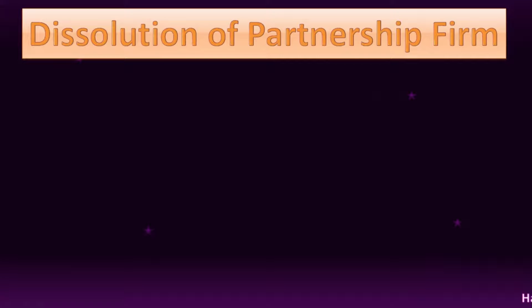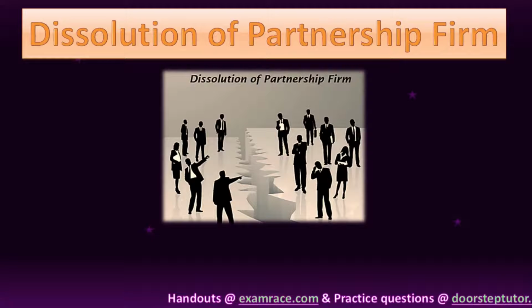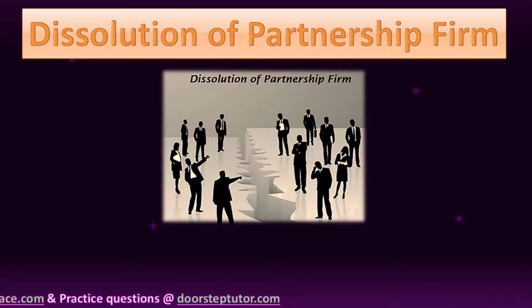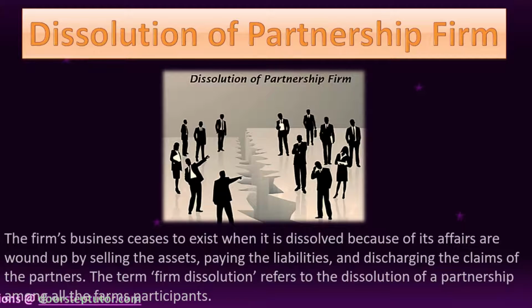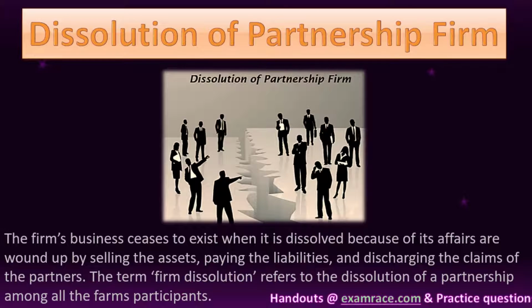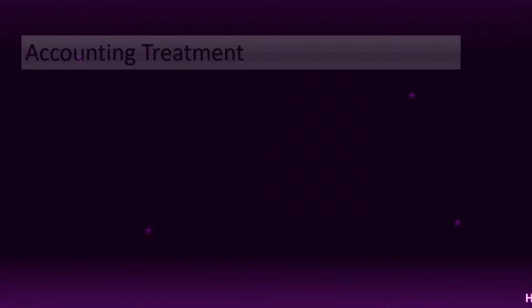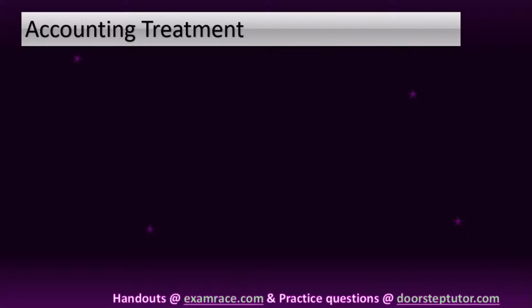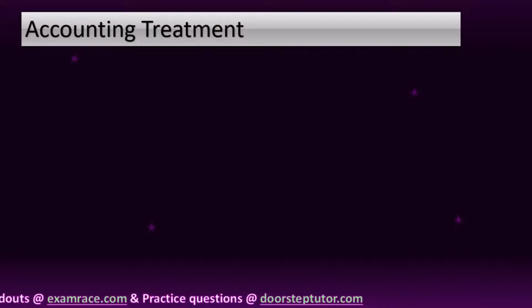Now moving on to the next aspect of partnership, which is dissolution of the firm. On dissolution of the firm, the business of the firm ceases to exist since its affairs are wound up by selling the assets, paying off the liabilities and discharging the claims of partners. The dissolution of partnership among all partners of a firm is called the dissolution of the firm. It implies the discontinuance of partnership business and termination of economic relations between the partners.